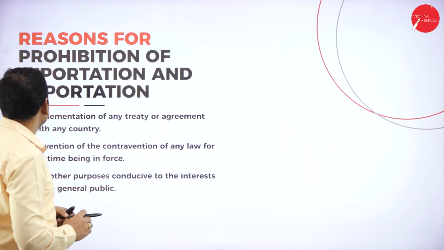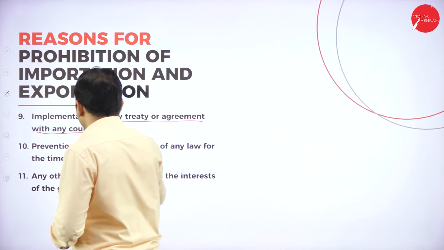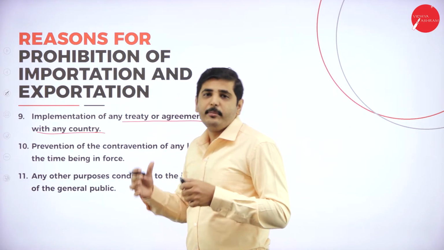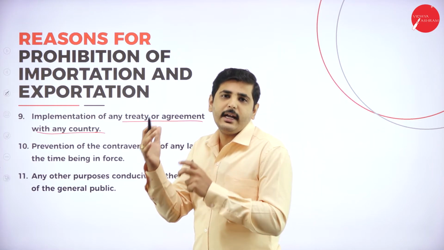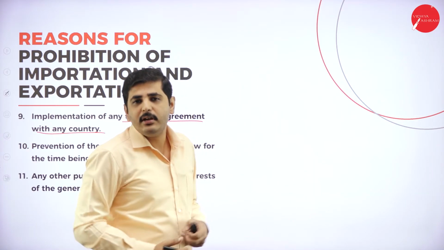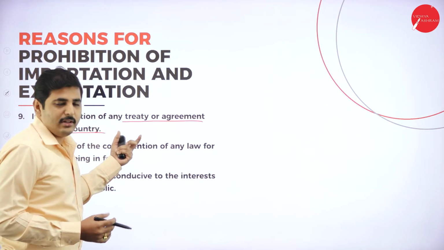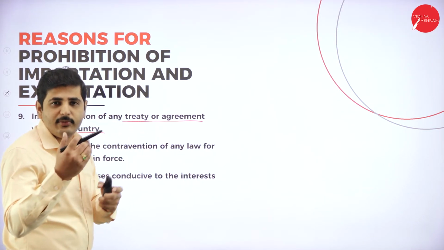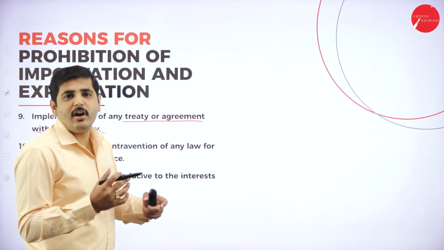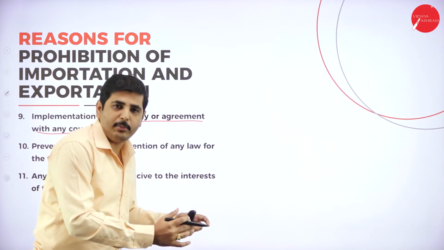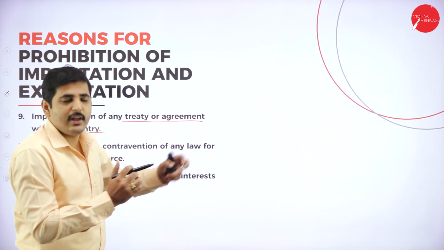Next point, implementation of any treaty or agreement with any country. Sometimes we have to make a contract or treaty with another country so that we will not export a particular item or will not import some goods from that country. During wartime, with some friendly countries we will make an agreement or treaty that we will not send military products to a particular country or to other countries. Like this, we have to make some agreements.